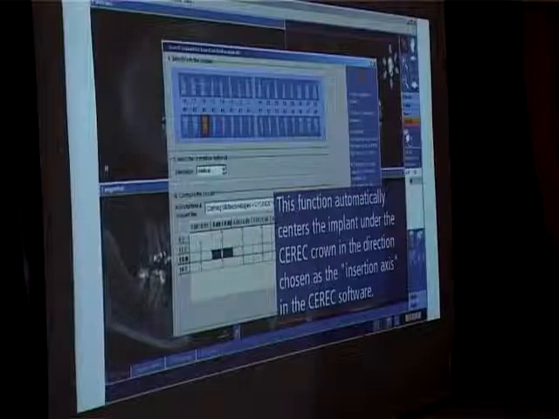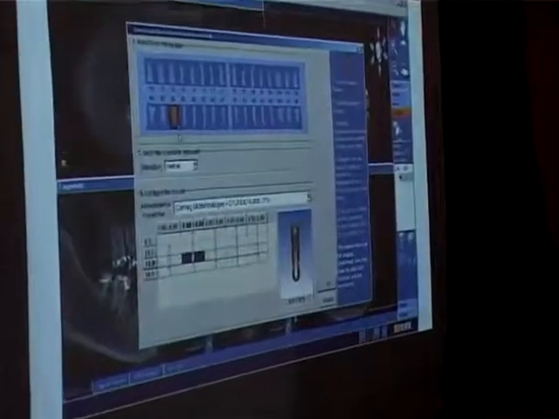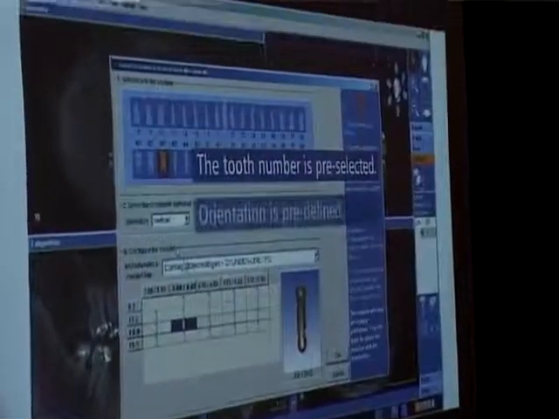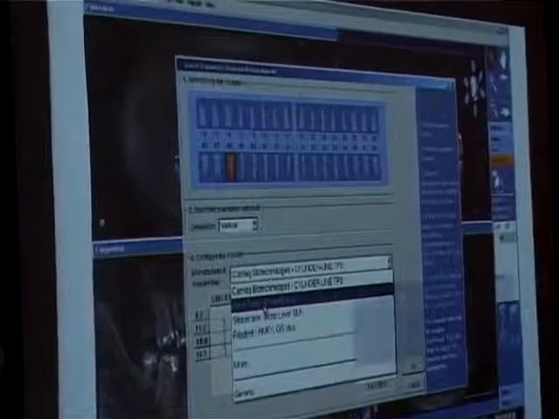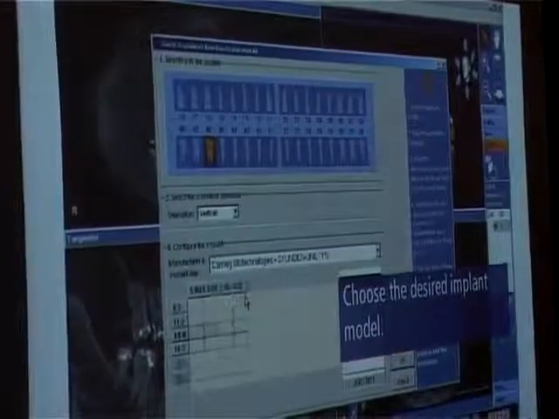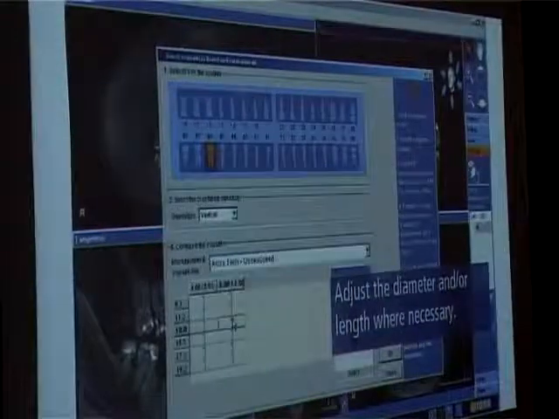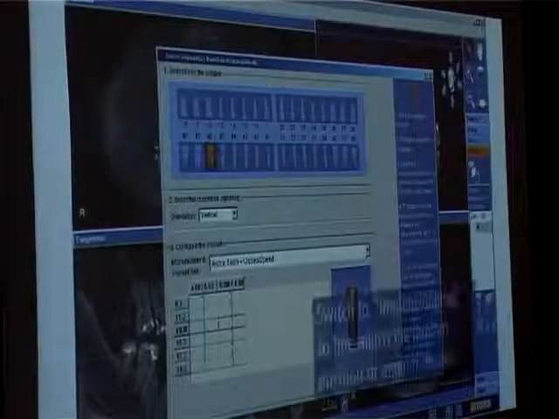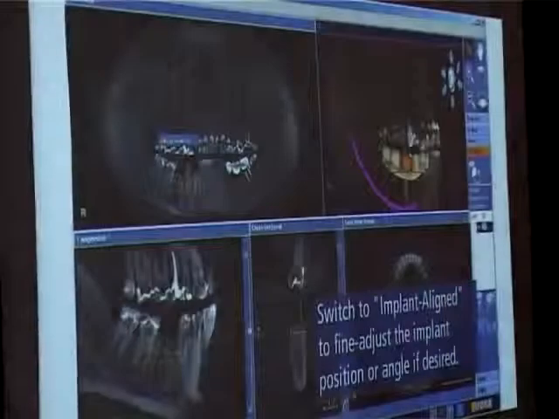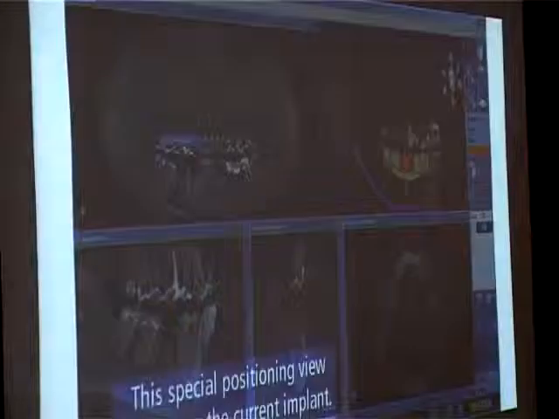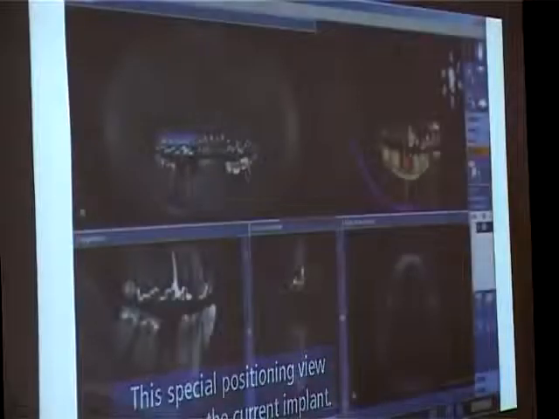So now you can choose your tooth, you can choose the implant. This is the dental implant. It's a titanium implant. Since we do not manufacture implants, the data of all dental implants, more than 50 of them, is all available in the X-ray machine.